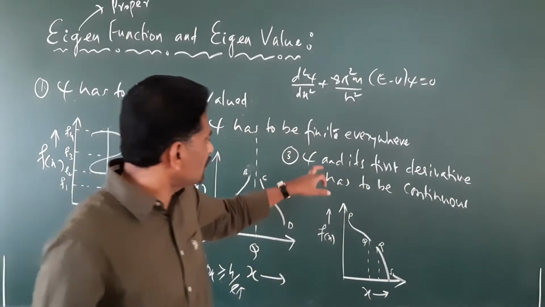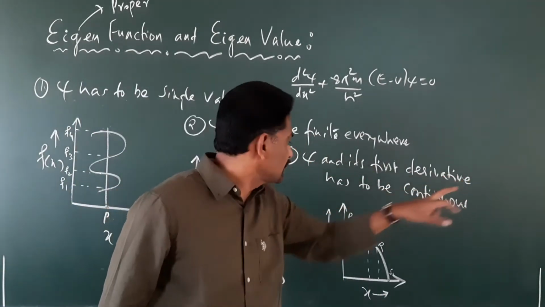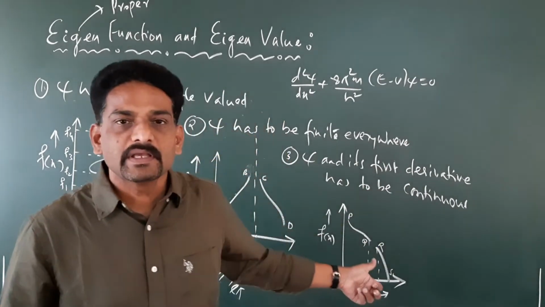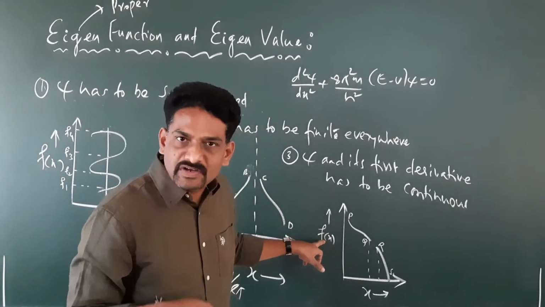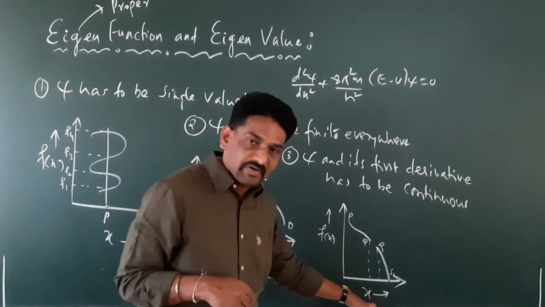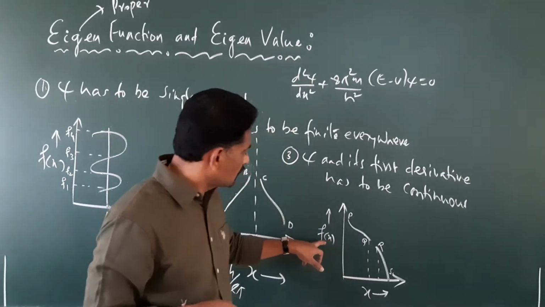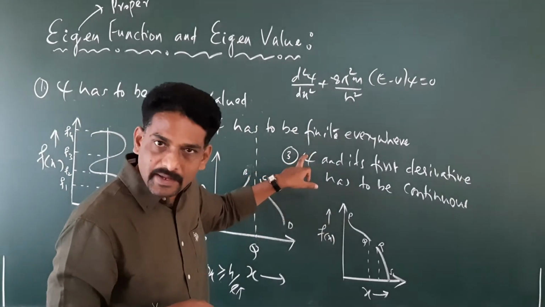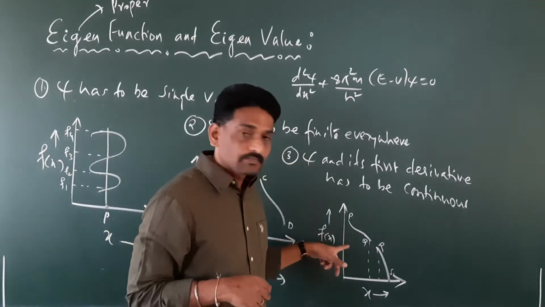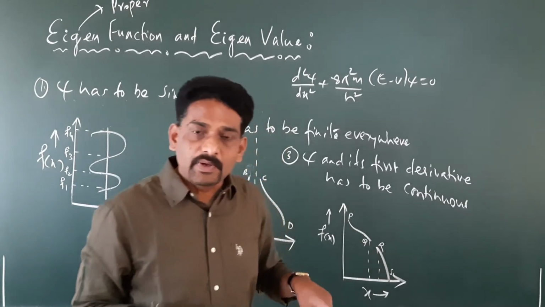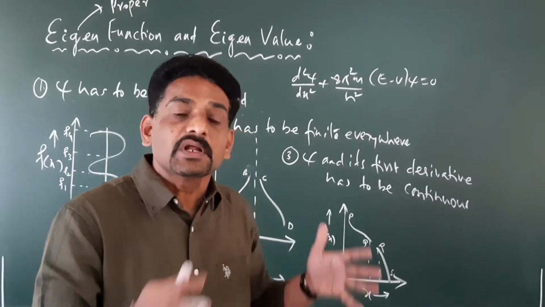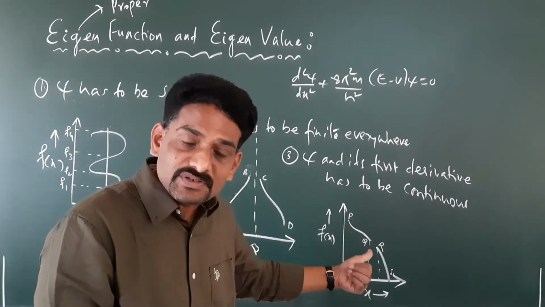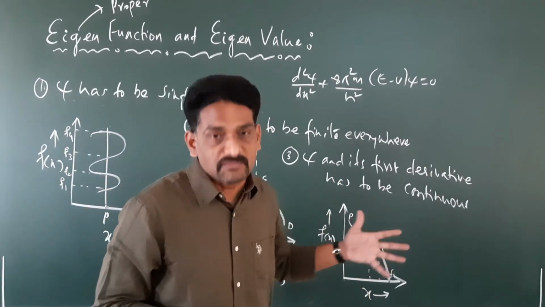So, to understand the meaning of psi and its first derivative having to be continuous, we have taken an example. What is f of x? F of x is again a wave function. It is a function of x, just like a wave function psi. Here we have taken an example in which the wave function is not continuous. If it is discontinuous, we will try to understand what that means.